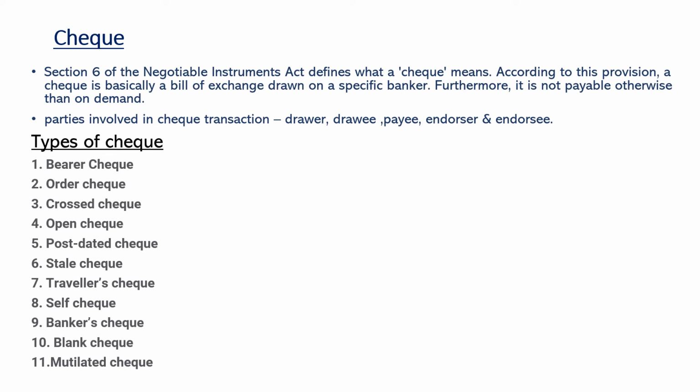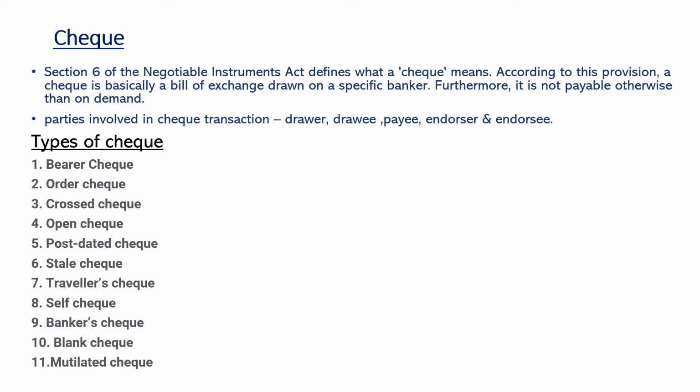Next we have blank check. In blank check, the drawer will not fill up any details like payee name, amount in words and figures is not mentioned. Simply the drawer will sign and issue the check to the payee. So the bearer of this blank check is free to write any amount on the check. The blank checks are generally issued for the trustworthy parties.